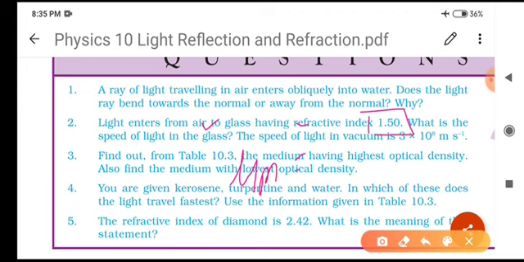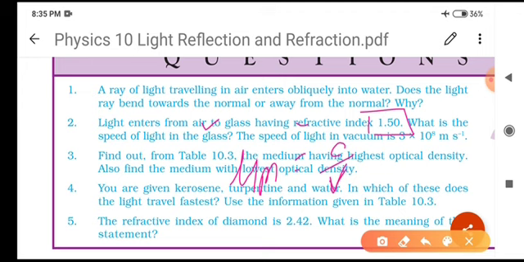As you know, the refractive index is equal to c by v for any medium. Clear? Means the speed of light in vacuum or air to the speed of light in the medium.